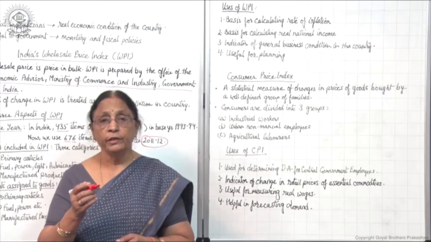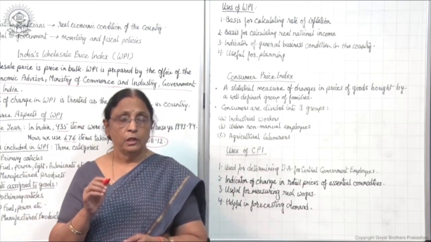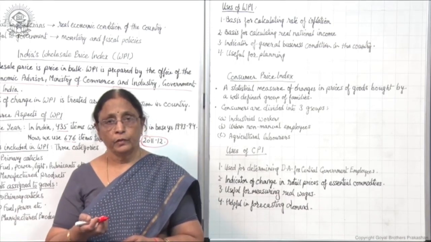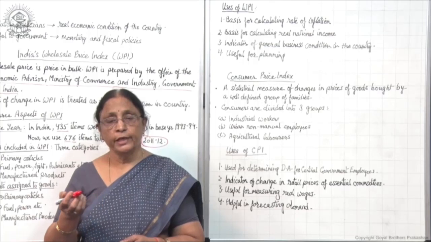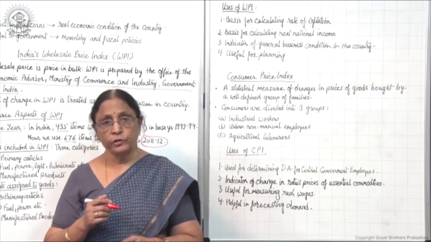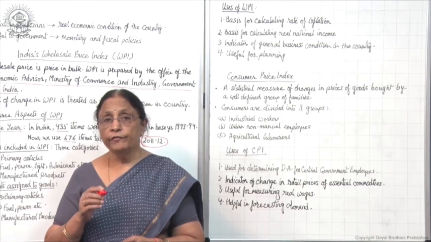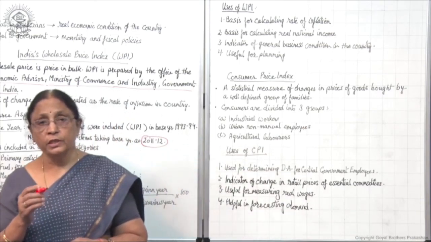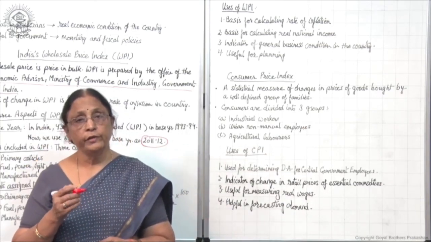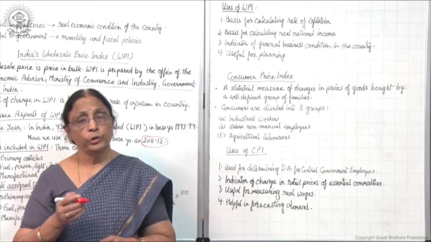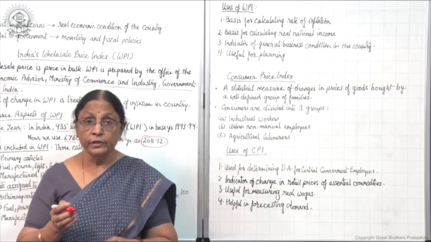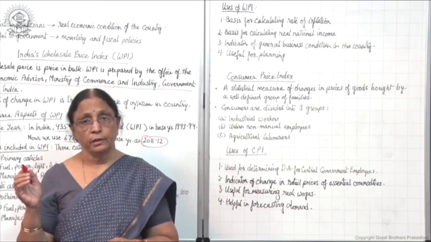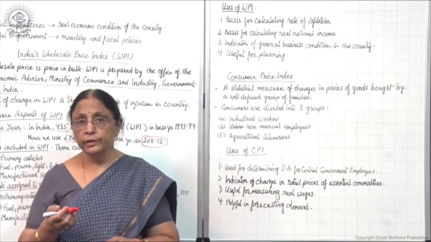That means money wages and real wages, these are two terms. Money wage is the wage we get in terms of money. When a laborer is working, suppose he is getting 10,000, that is his money wage, right? But if the value of money has gone down, then his real purchasing power has gone down. With 10,000 he will be able to purchase less. So in money terms he is getting 10,000, but in real terms it is less than 10,000 when prices are increasing, because purchasing power has decreased.